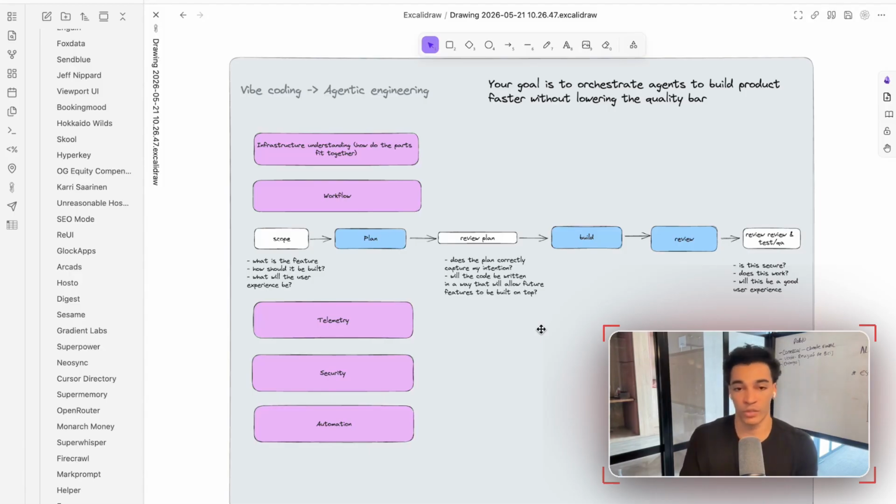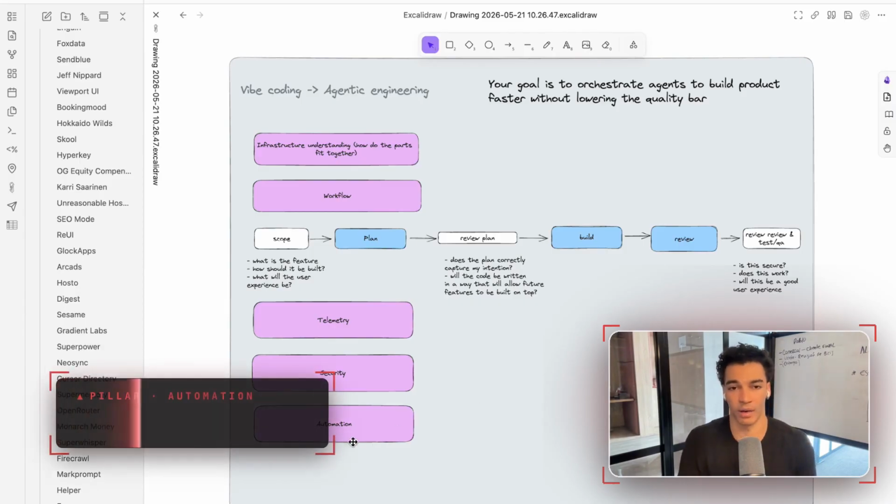So the first step I would take here is just making sure you're asking the agents to review your code for security. Like just asking it, okay, you built this feature. Is this actually secure? Is this going to somehow leak our users' data to other people? Are our API keys accessible to anyone? Just asking it those questions, asking if things are secure, is definitely the first step to take here.